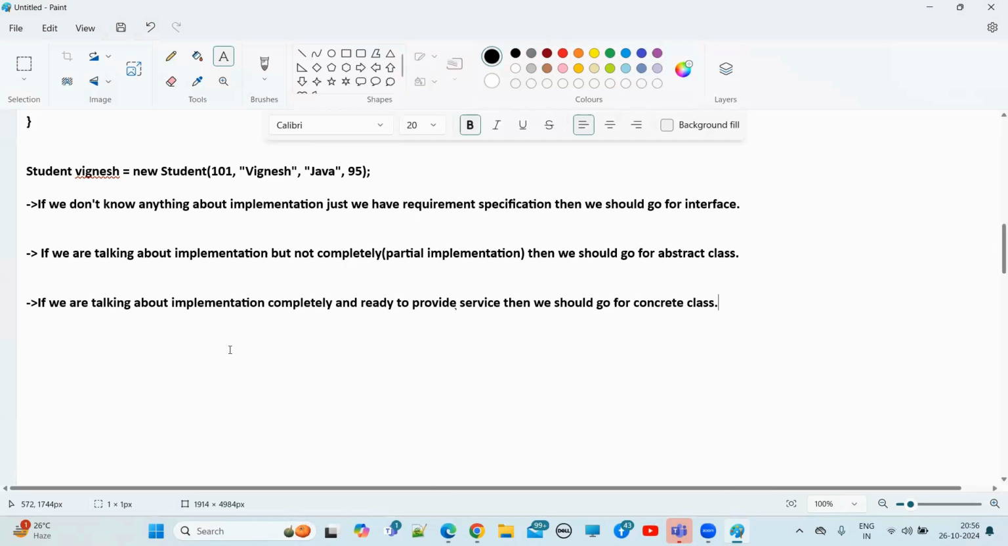So if anyone asks what is the difference between interface and abstract class, you have to tell all these points, guys, not only the definition. These are the points we discussed already. While discussing abstract class we discussed them, and while discussing interface also we discussed them.